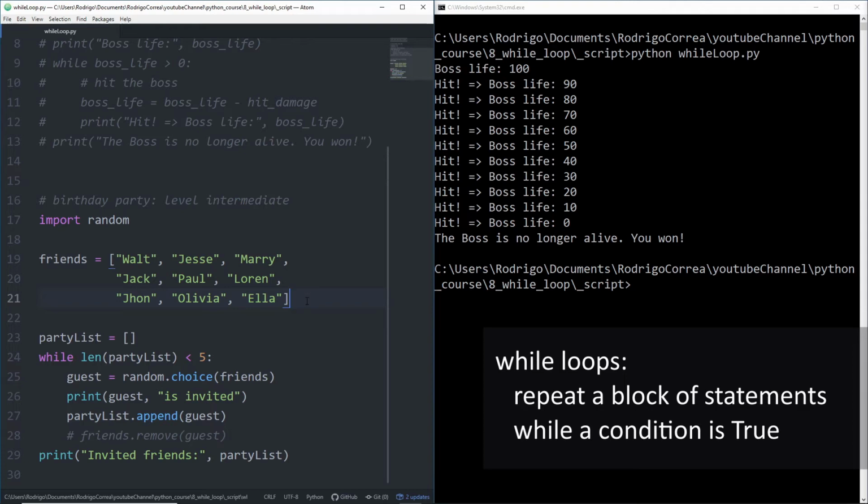Alright. How to solve that issue? Those are our friends. We assign that list to that friends variable. Now we're gonna create an empty list. I call it party list. What is that list doing here?